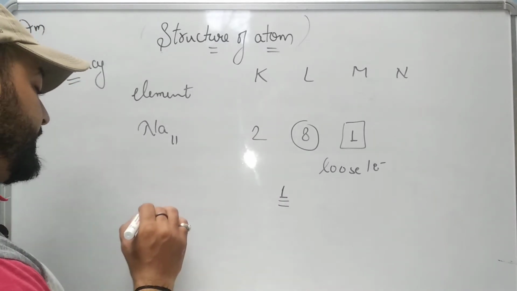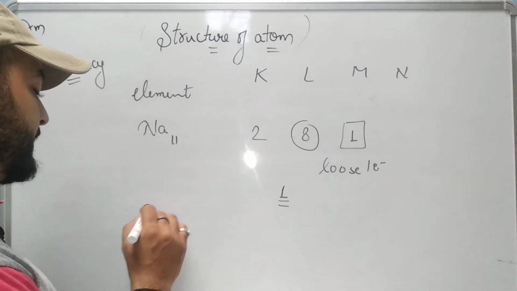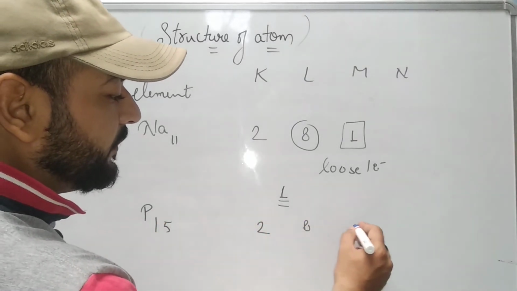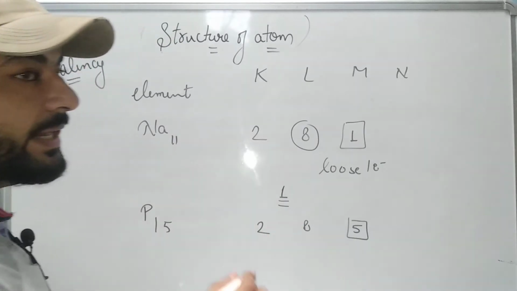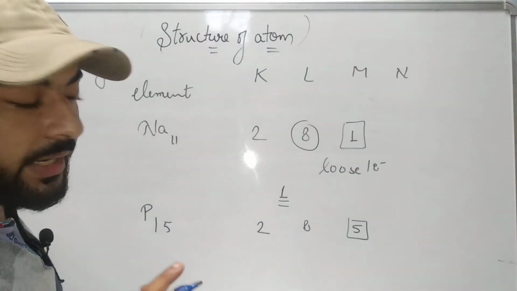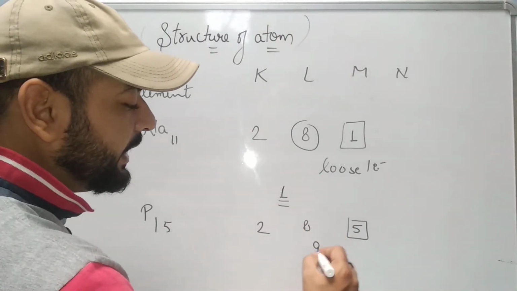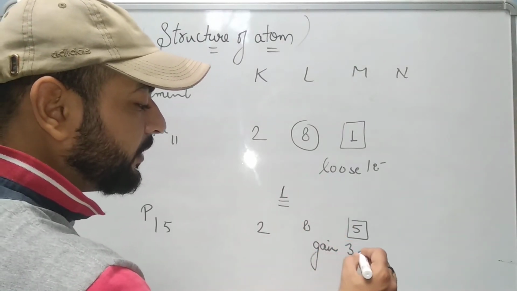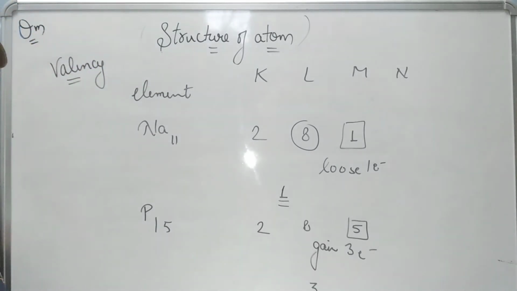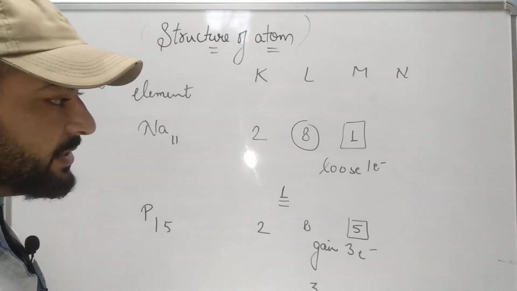Now let us take another example. Say phosphorus, atomic number 15, 2, 8, 5. The number of electrons in the valence shell is 5. Now to complete its octet and to achieve the nearest inert gas configuration, it will gain 3 electrons. Therefore, the valency will be 3. Right? In this way, you can easily find out the valencies of elements.